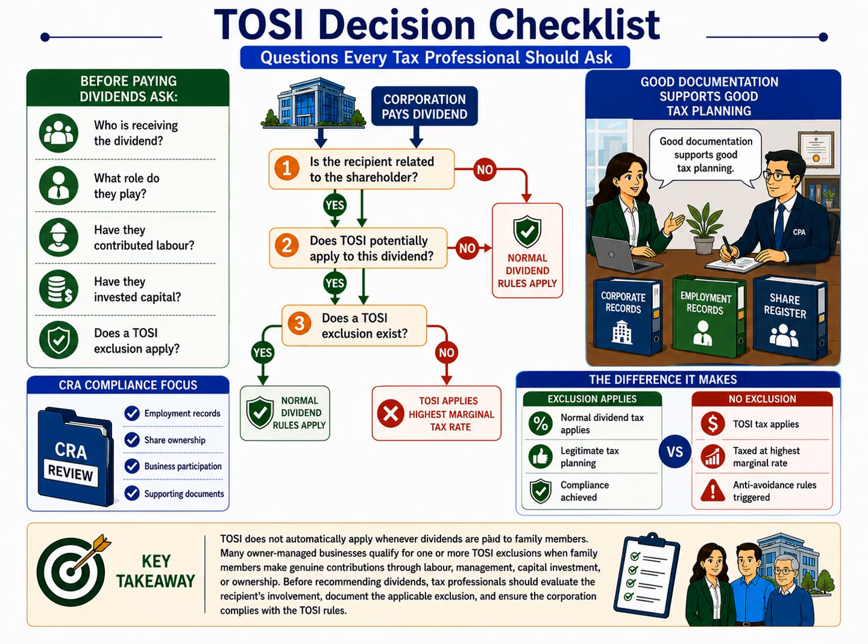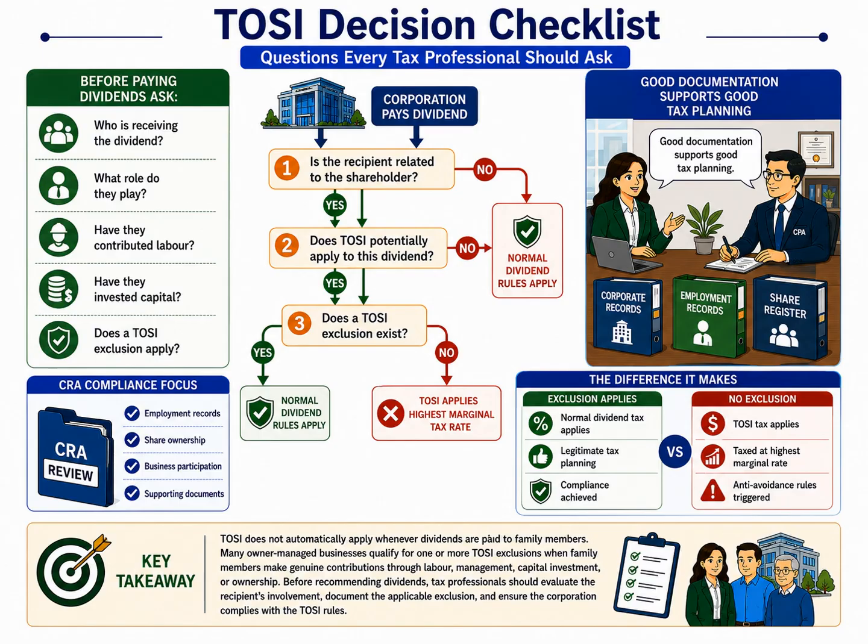Does the recipient actively work in the business? Have they contributed meaningful labor, management expertise, or capital? Do they satisfy one of the ownership-based or age-based exclusions? These questions help determine whether the dividend qualifies for the normal dividend tax rules.